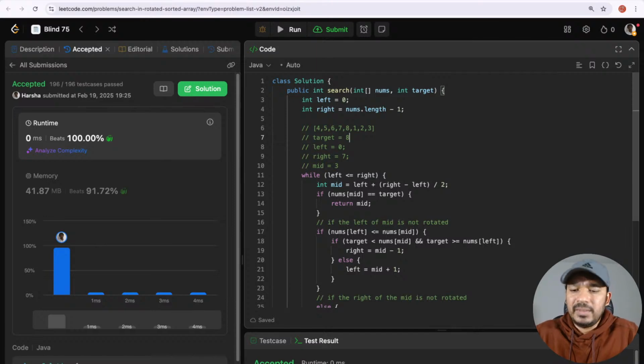Okay. So we know the mid is 3. Now we are checking if nums of mid is equal to target. Nums of mid is 7. It's not equal to target. Then we won't return it.